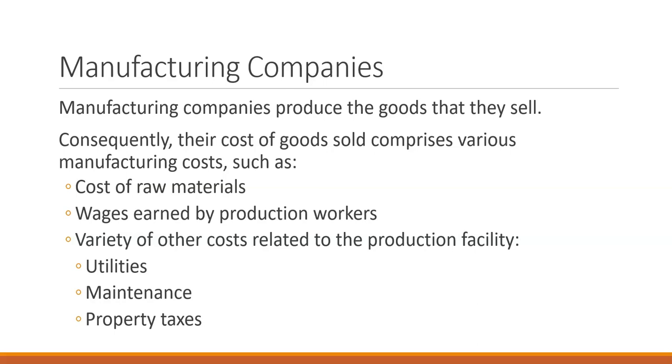In a manufacturing company, we buy raw materials. We have employees that we pay to convert those raw materials into finished products. And we have expenses for the production facility. It costs us money to manufacture those items. All of those components go into the cost of goods sold for a manufacturing company.